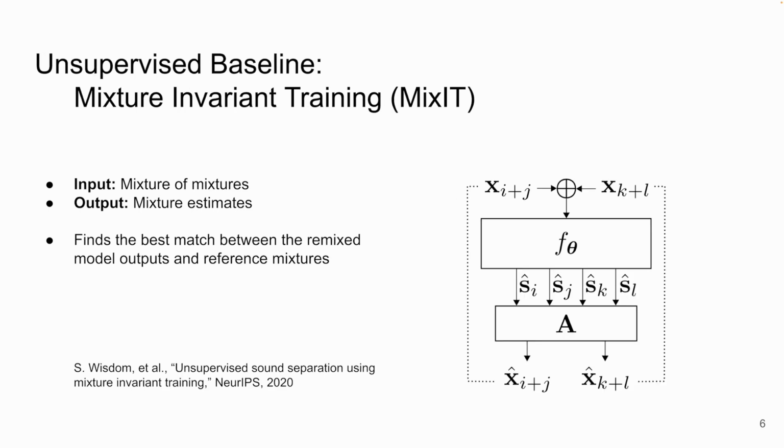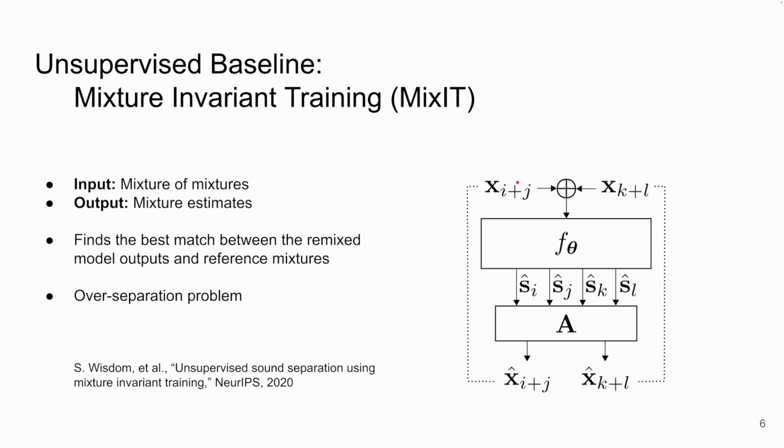As an unsupervised baseline, we use mixture invariant training. In MixIT, the model input is a mixture of mixtures. In other words, the sum of two different mixtures, xi plus j and xk plus l, for example. The binary mixing matrix A is used to find the best match between the remixed model outputs and reference mixtures in the loss function. At test time, only a single mixture is supplied to the MixIT model.